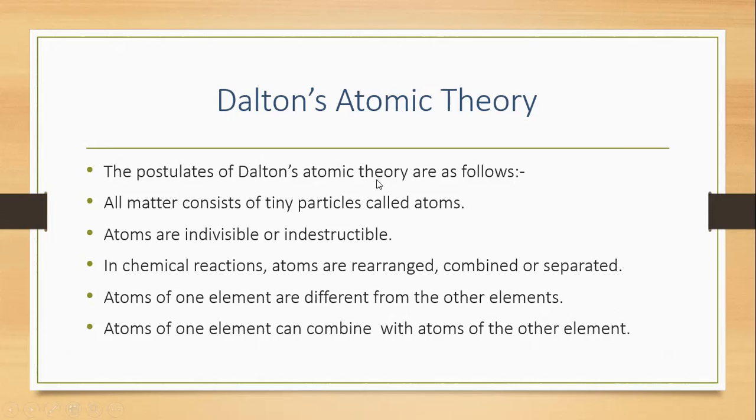And the postulates of Dalton's atomic theory are: all matter consists of tiny particles called atoms. Atoms are indivisible and indestructible. In chemical reactions, atoms are rearranged, combined, or separated. Atoms of one element are different from the atoms of other elements. Atoms of one element can combine with the atoms of other elements. So these are the postulates of Dalton's atomic theory, and it is compulsory for us to learn them by heart. So he showed it experimentally. He didn't just give a view on it.